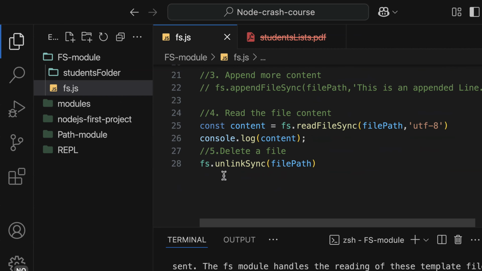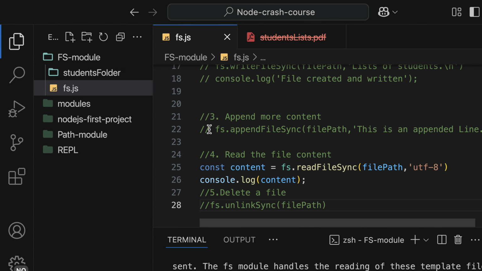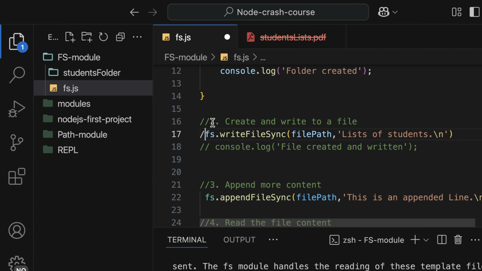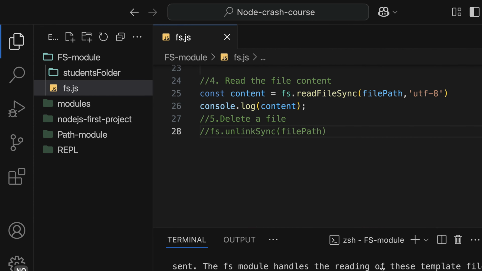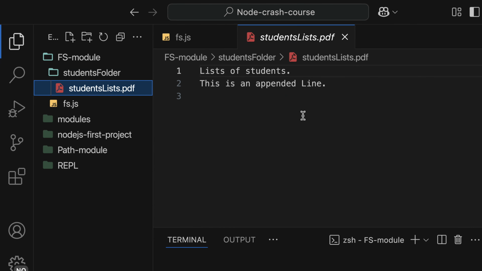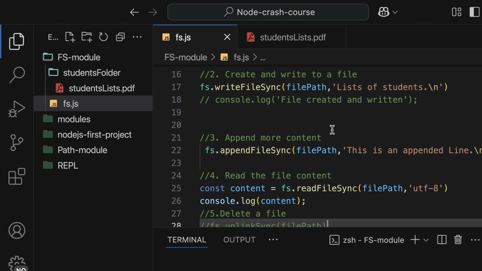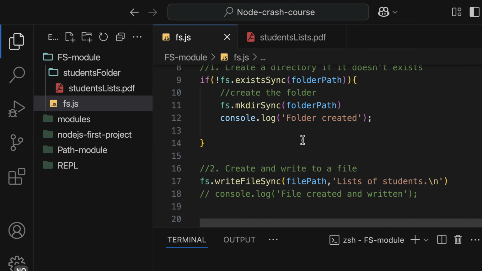Great. So let me uncomment, and then let me write the file again by appending these contents. Great. And it has been created. So what we have done is the synchronous way, and this one blocks other operations until the next one finishes. The next video, we're going to use the asynchronous way by using callbacks.